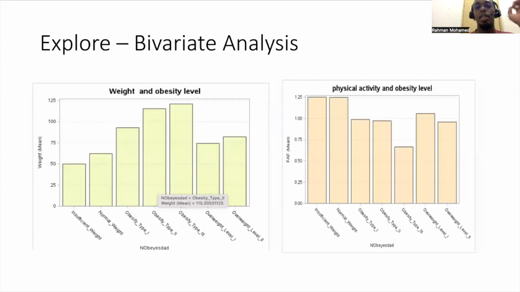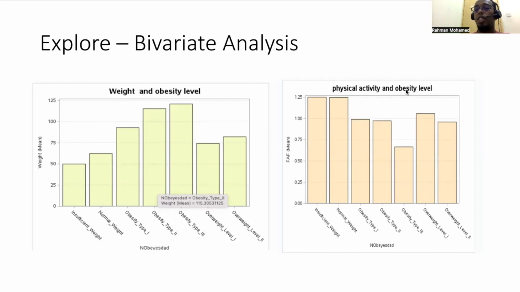Next, we'll be looking at the bivariate analysis. Bivariate analysis tries to see the relationship between two variables, the distribution of data within two variables. For example, here, weight and obesity level, we're trying to see the relationship between weight and obesity level. By just quickly looking at the data, we can see that patients with obesity type 2 and obesity type 3 have higher weight than other categories of obesity, other levels of obesity.